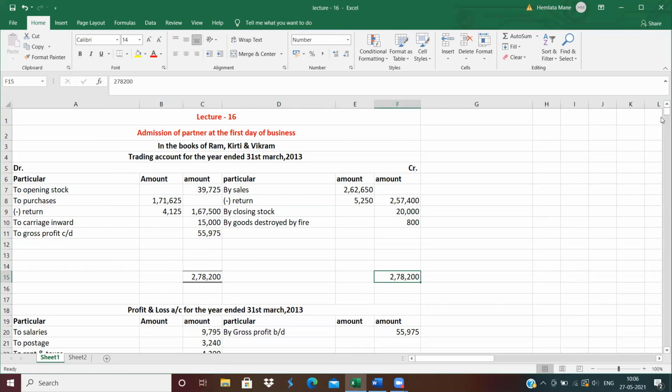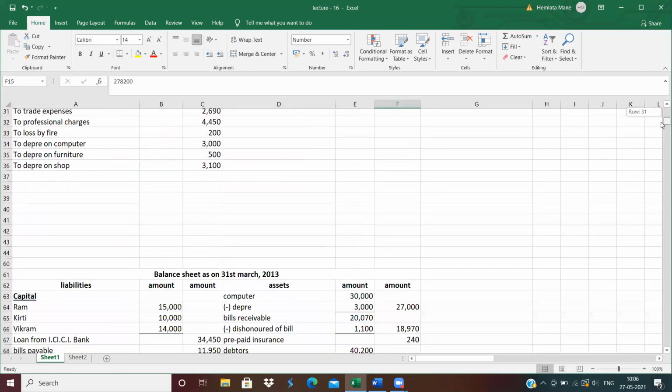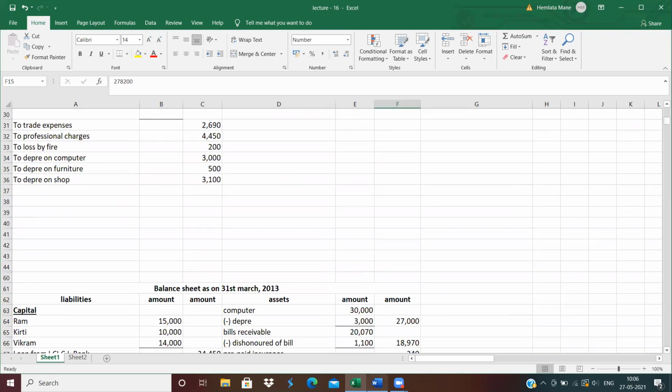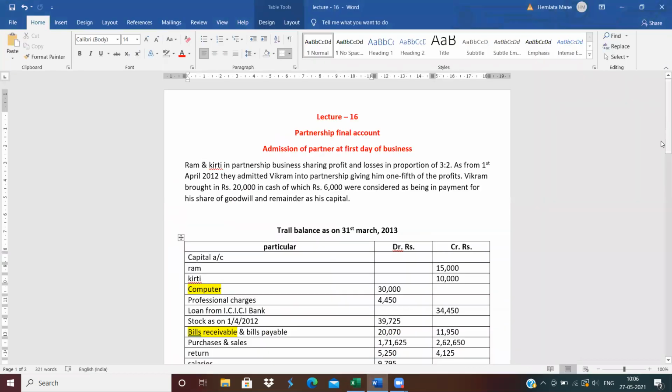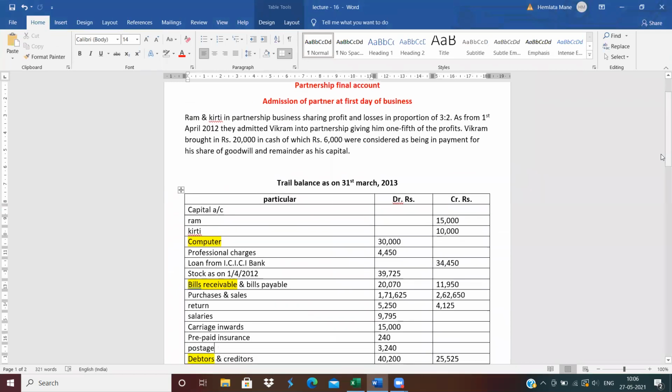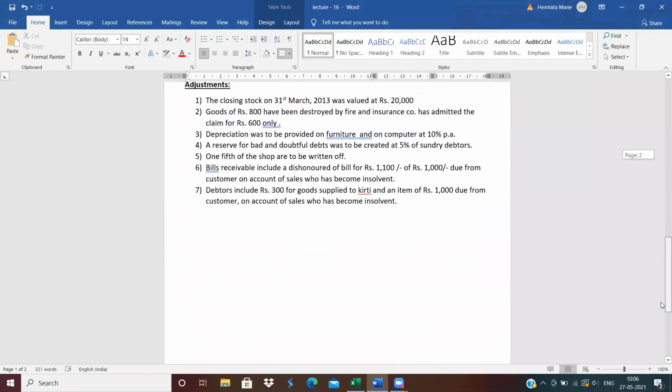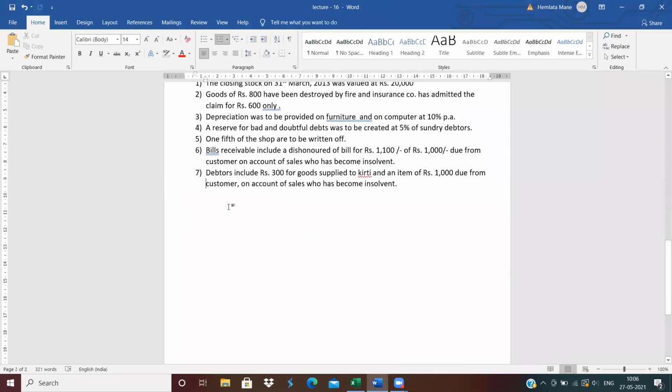Now do the total of the P&L account. But before that, we will calculate the new profit sharing ratio, because here the profit sharing ratio is given only for Ram and Kirti. We also want the profit sharing ratio of Vikram. So here we calculate the new profit sharing ratio. So do the working note.